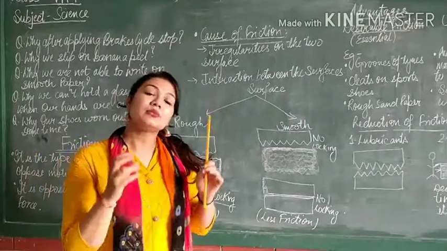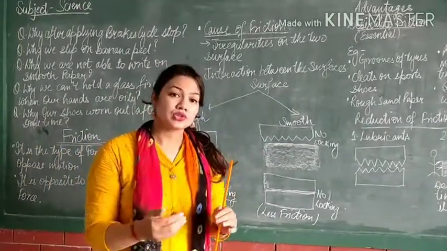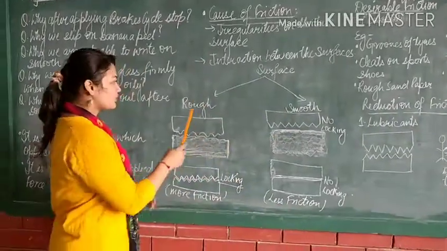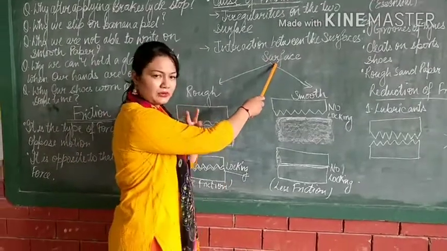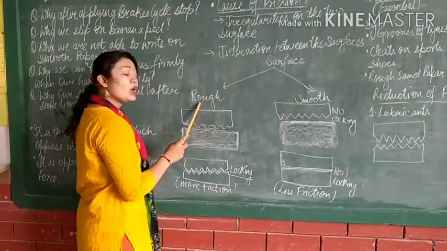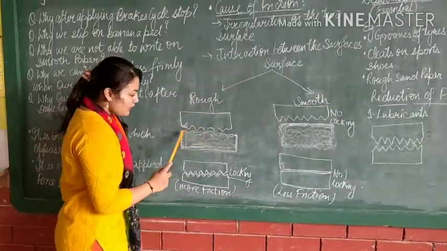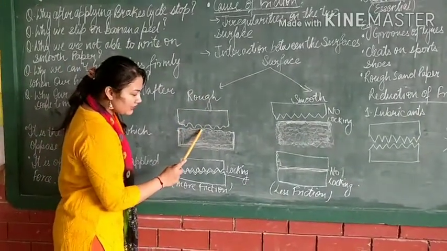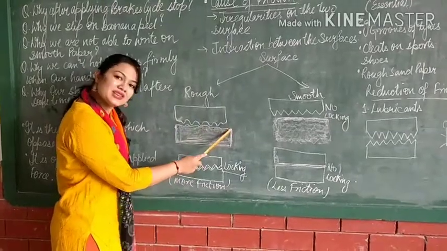Now we will understand more deeply how the friction is caused. Now see, the surfaces are of two types. First, rough surface, and second is smooth surface. Now what is rough surface? When there is irregularity in the surface, that is known as rough surface.